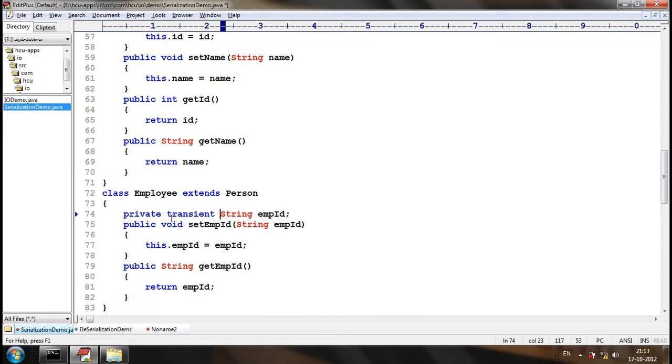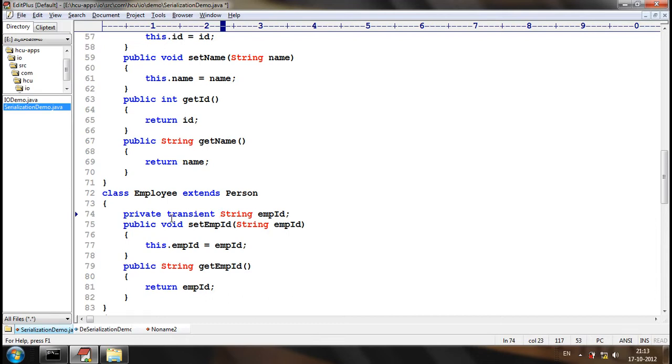Only non-transient attributes will be serialized, or only non-transient members of the object will be serialized. Okay? Only the non-transient members of the object will be serialized. Transient members of the object will not be serialized.